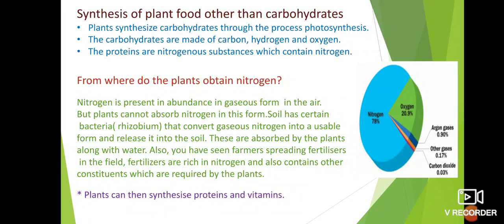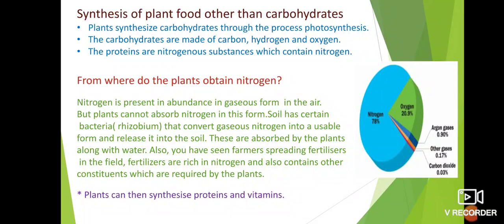How do the plants obtain nitrogen? Nitrogen is present in the air in the form of gas, but this is not suitable for the plant to absorb. That's why the bacteria rhizobium, which is present in the soil, converts gaseous nitrogen into usable form. Then this converted nitrogen is absorbed by the plant and it prepares proteins. This we have studied in the last class.